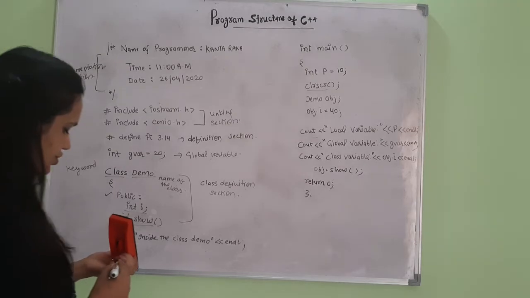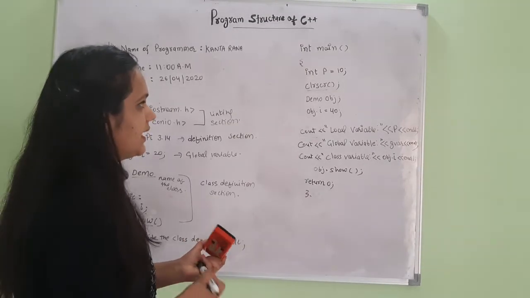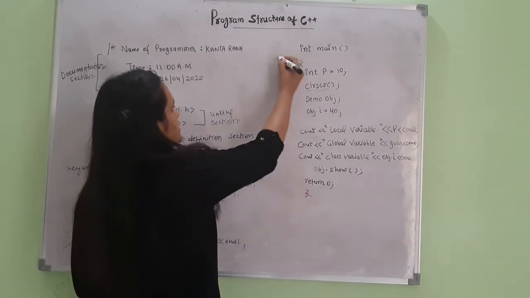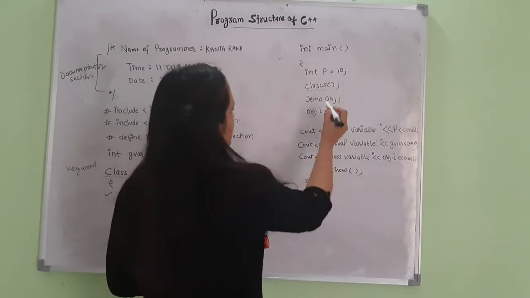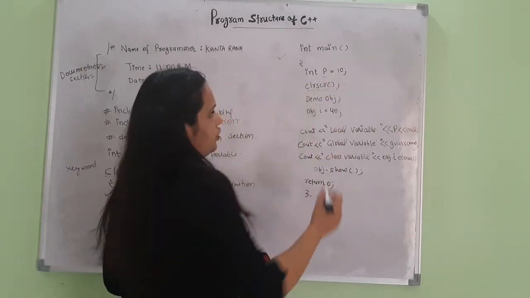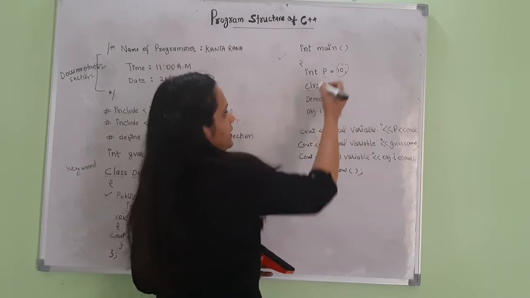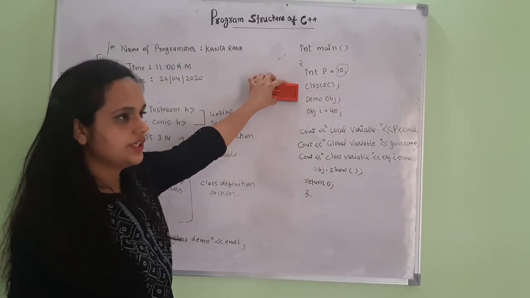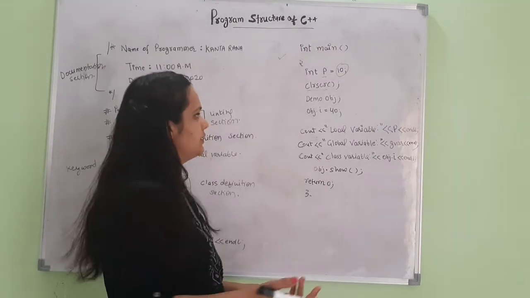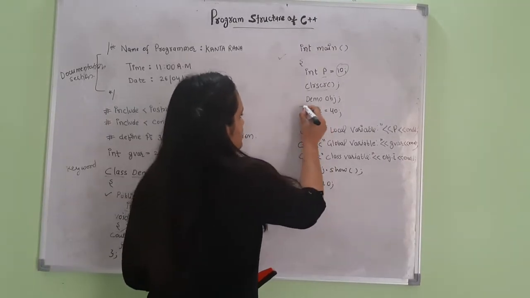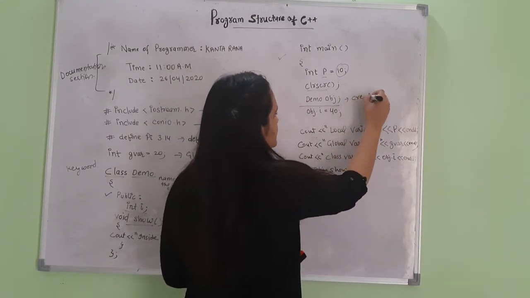Now the main function is the most important function of any program. Execution of the program will start from the main function. Here I have declared a local variable p of type integer and initialized it with the value 10. I have used the clear screen function. Clear screen function will clear the output screen. Then using this statement, I am creating an object of class demo.